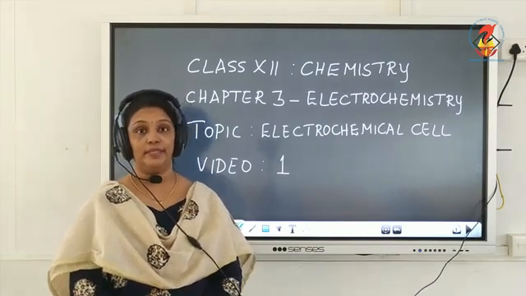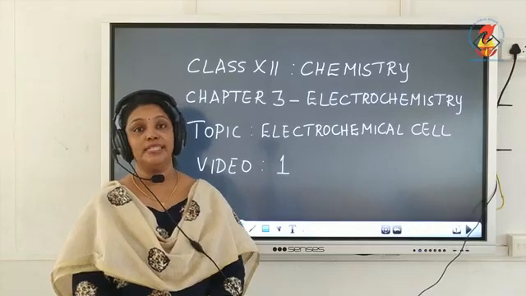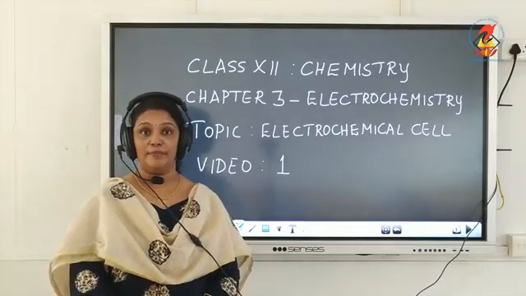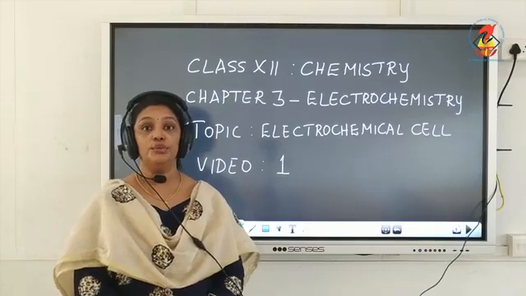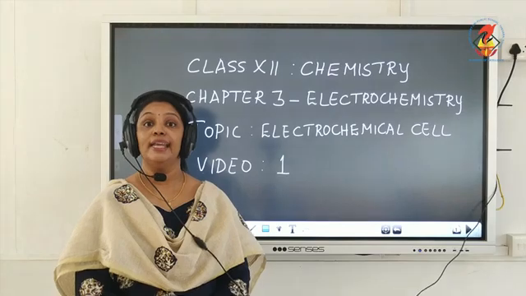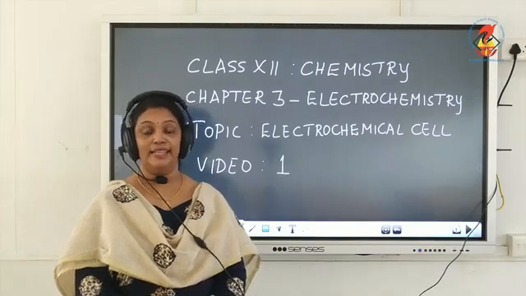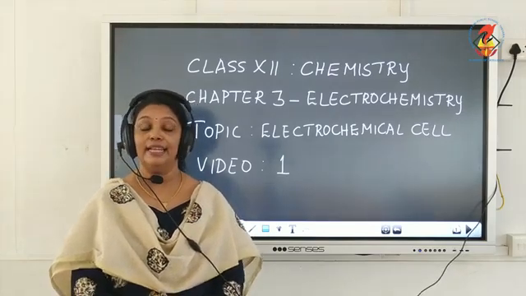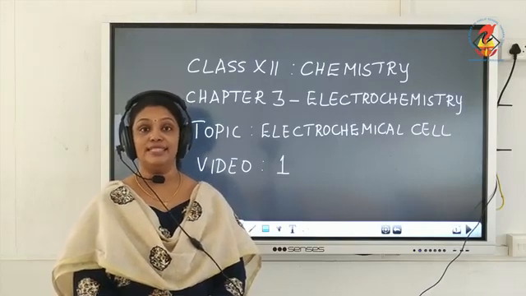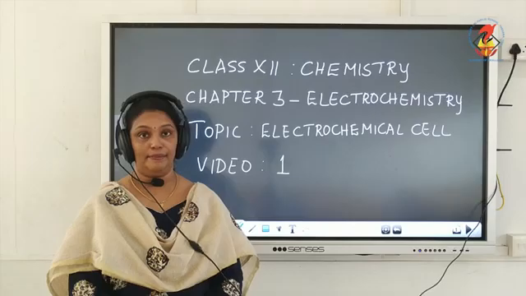In this chapter, you will learn about two important types of cells. The first one is the electrochemical cell, and the second type of cell is the electrolytic cell.